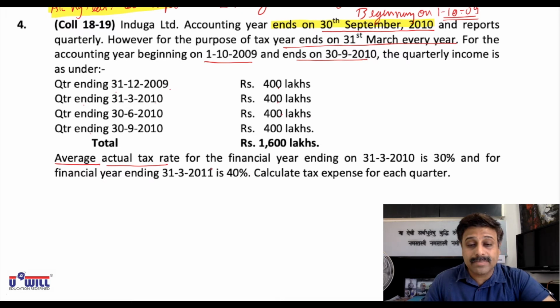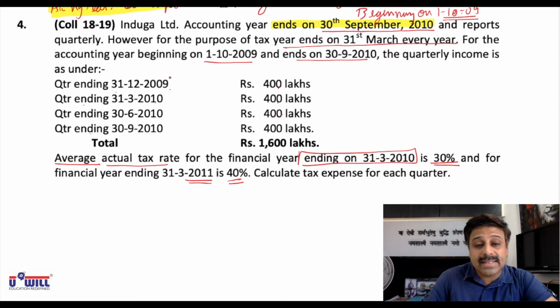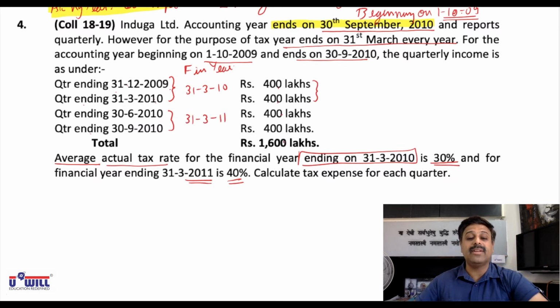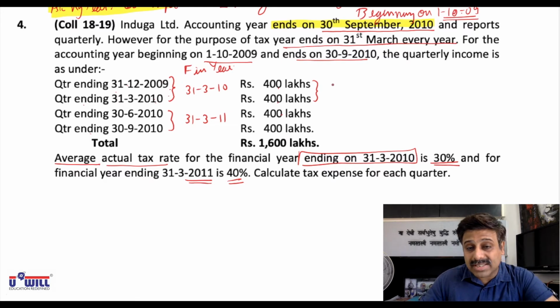Average actual tax rate for the financial year ending on 31/3/2010 is 30%, and for the financial year ending 31/3/2011 is 40%. Now, financial year ending 31/3/2010 means I can say these two quarters, 31/12/09 and 31/3/10, belong to the financial year ending 31/3/2010, and these two, 30/6/10 and 30/9/10, will go in the next year 10-11. They will be belonging to the financial year 31/3/11. Means on these two amounts the tax rate is 30%, and on these two the tax rate falls at 40%.